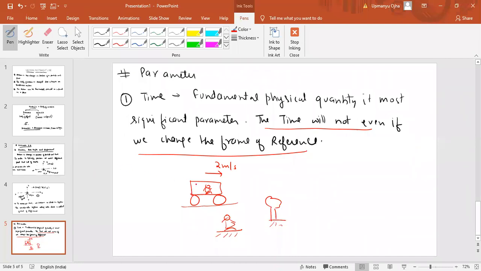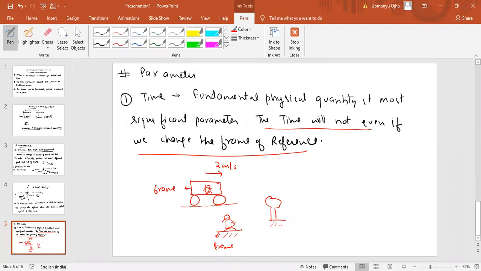So in this example we have two different frames of reference. One frame of reference is when the person is inside the car. Car is a frame. It is a moving frame. A person on the ground is a stationary frame, means the frame is not moving. So we have two different frames.